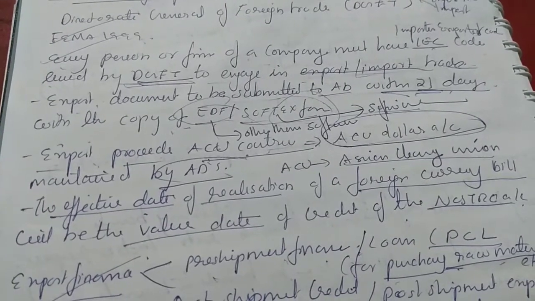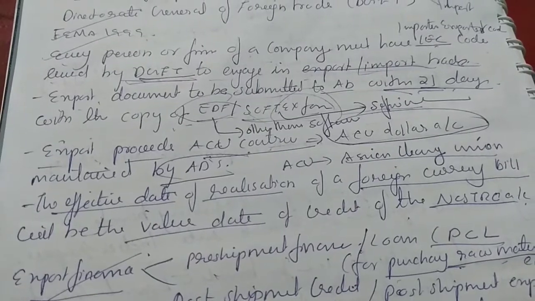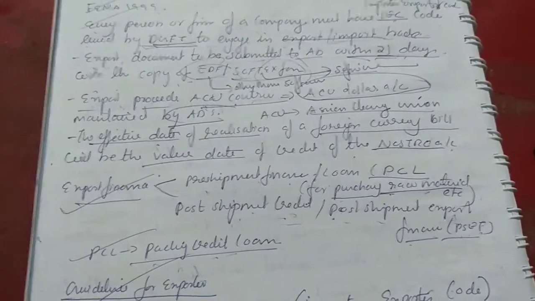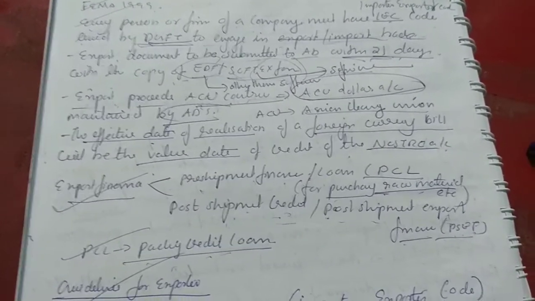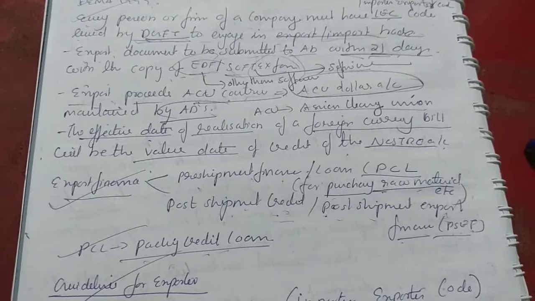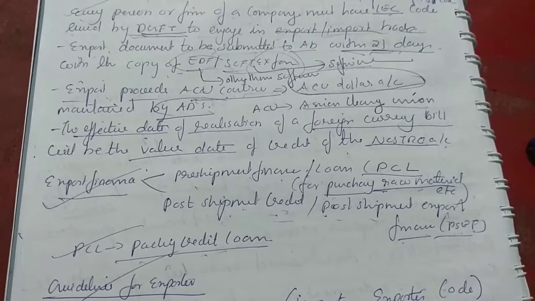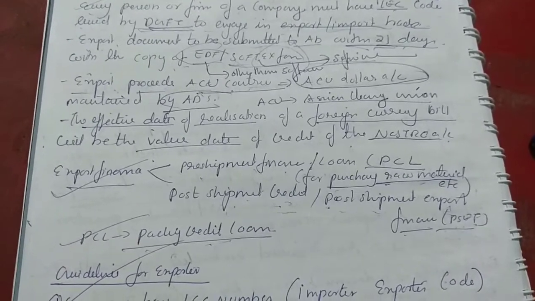The effective date of realization of a foreign currency bill will be the value date of credit of the Nostro account. Export finance is of two types: pre-shipment finance and post-shipment credit or post-shipment export finance. Pre-shipment finance is a loan, or PCL, for purchasing raw material, etc. PCL is packing credit loan.